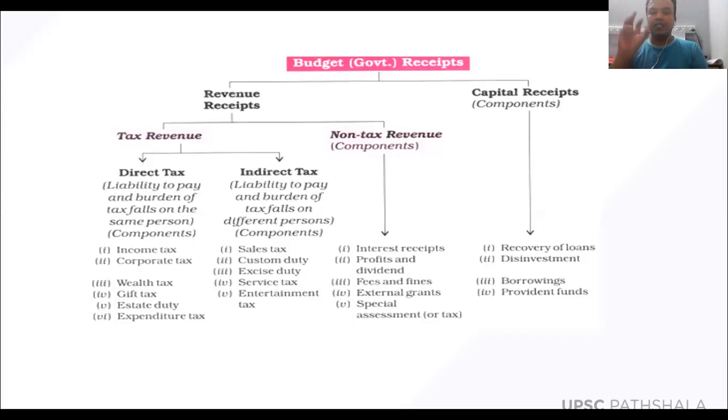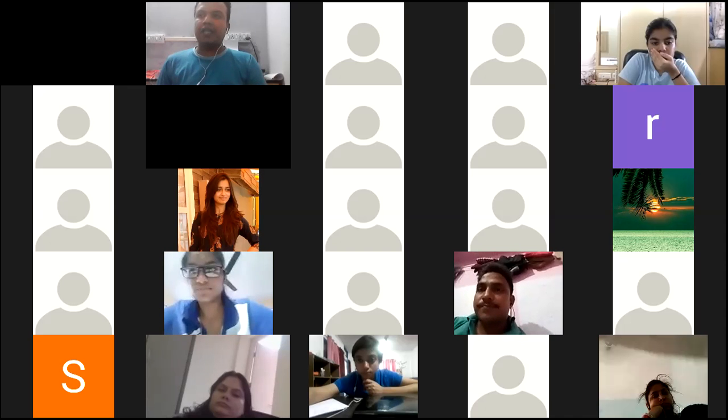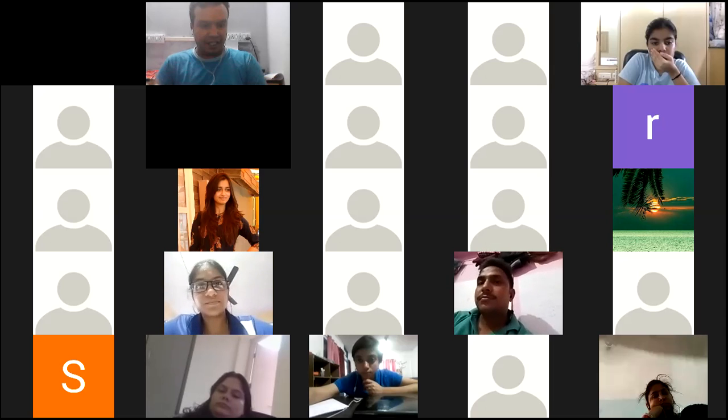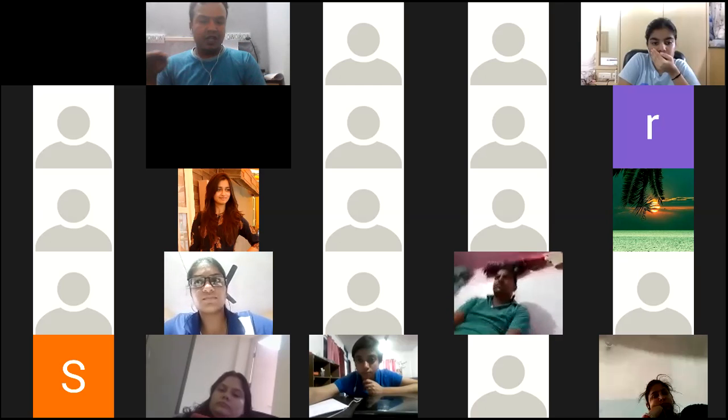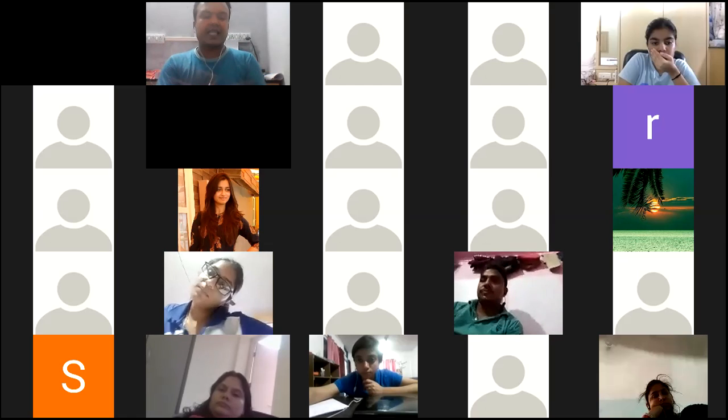So the reforms in the indirect taxes are called GST and VAT, and the reforms in the direct taxes are called the Direct Taxes Code. So you got the reasons why people do not pay tax: one is a high tax rate, and another is the complex process of paying the taxes. It is the responsibility of the government to make the tax paying process easy, and to set the tax rate at a level so that everybody can afford to pay the tax. So rather than increasing the tax, the government should increase the tax net.